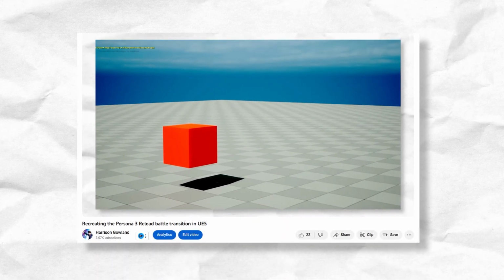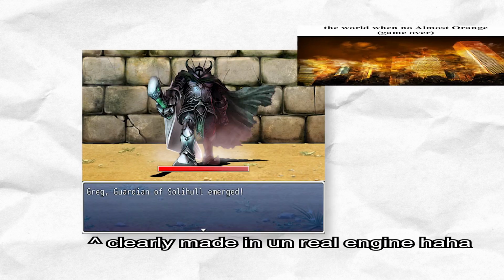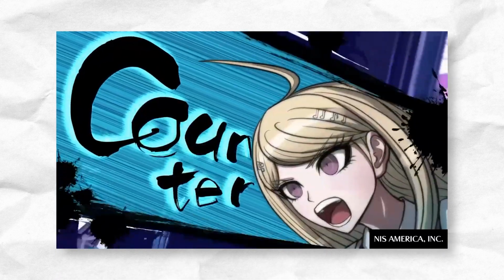Hey, so after successfully recreating that battle transition effect from Persona 3 Reload, I figured I might as well try recreating other game things I like, since again, I'm on a bit of an Unreal Engine kick and I like doing Unreal Engine stuff right now. This time I did the screen shatter effect from Danganronpa V3, which turned out,